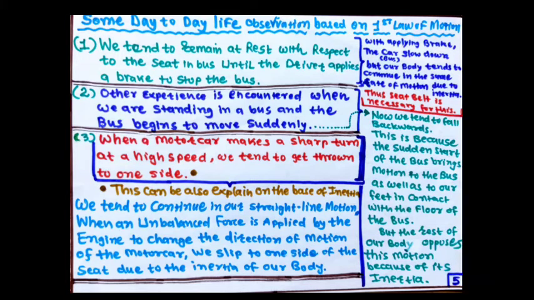Third observation: when a motor car makes a sharp turn at a high speed, we tend to get thrown to one side. This can also be explained on the basis of inertia. We tend to continue in our straight line motion. When an unbalanced force is applied by the engine to change the direction of motion of the motor car, we slip to one side of the seat due to the inertia of our body. So these are some day-to-day life observations based on the first law of motion.